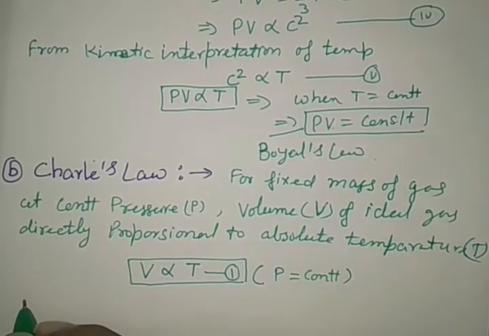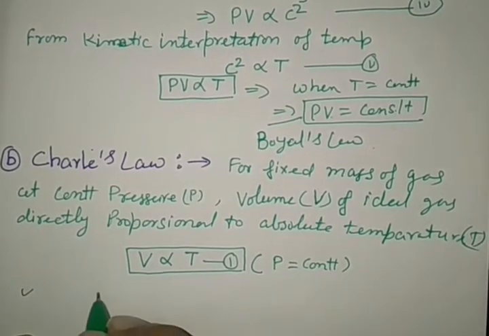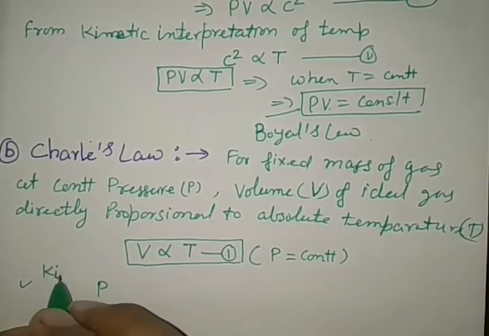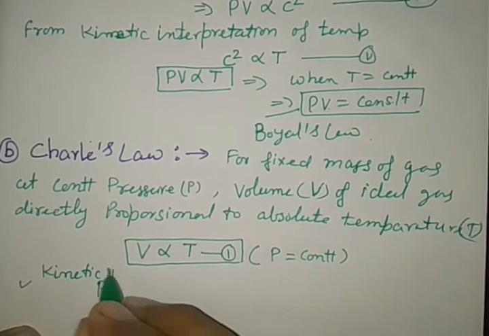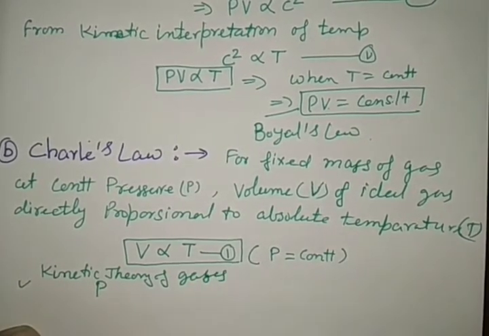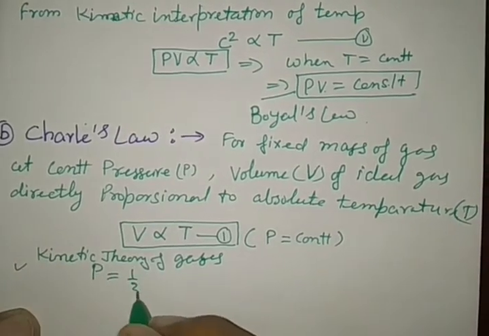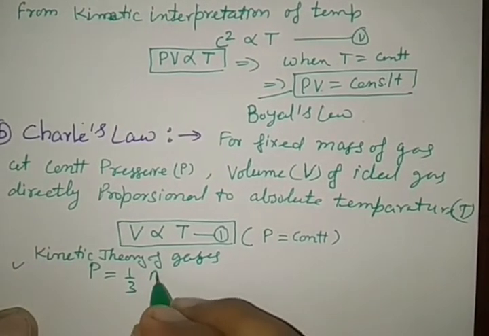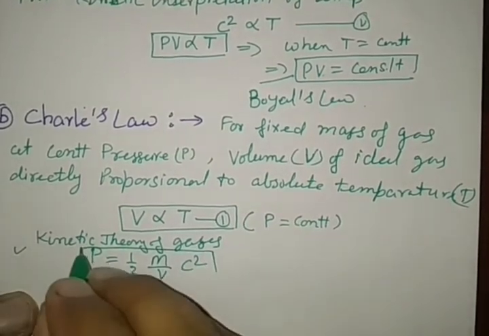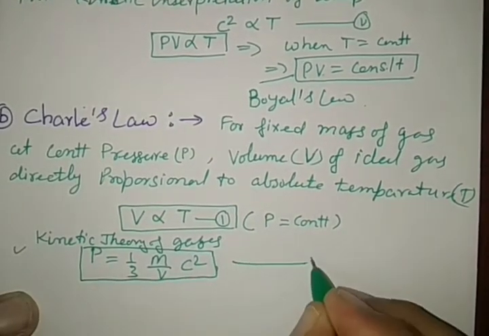So kinetic theory of gases speaks pressure of gas P is equal to 1 by 3 m by V c square.